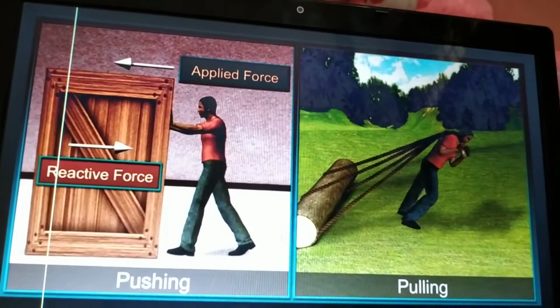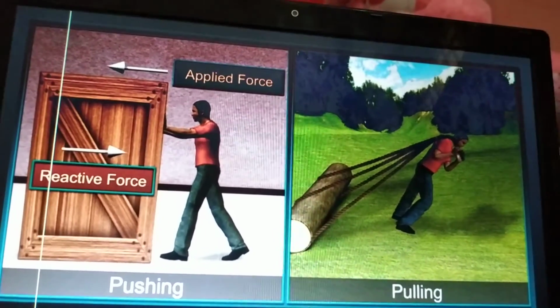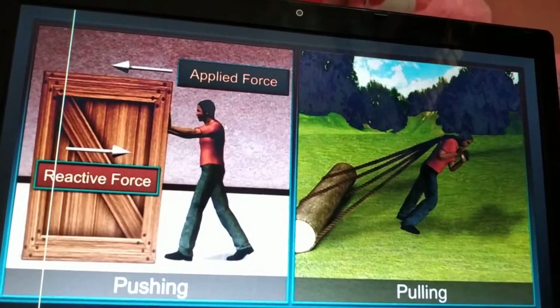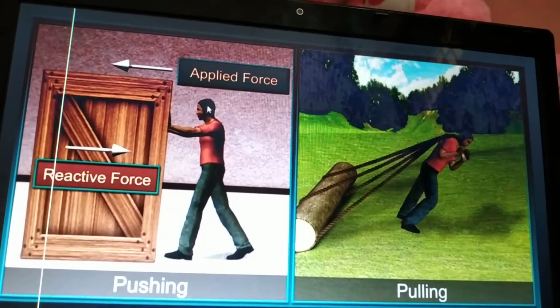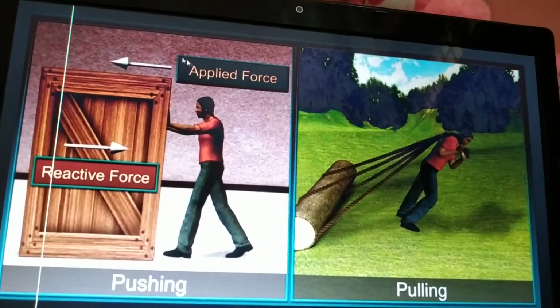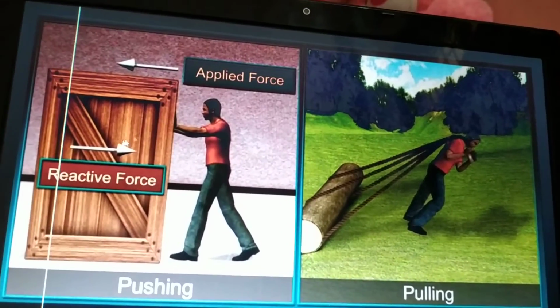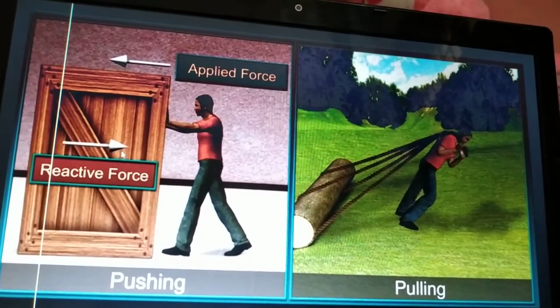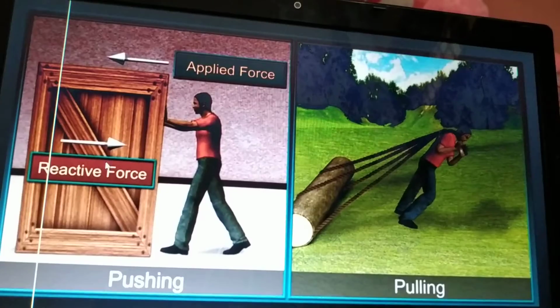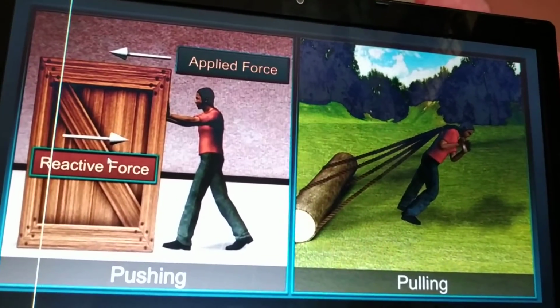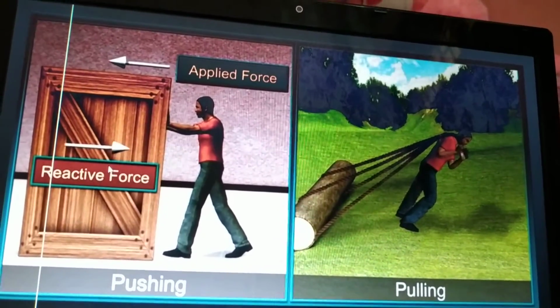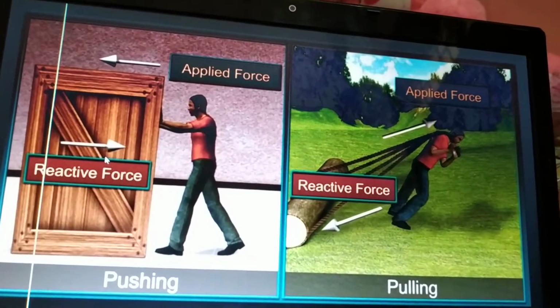So let us take another example, pushing or pulling, right? According to this law, when you push anything and apply force to push, that object also applies a reactive force towards you, right? It also applies force.